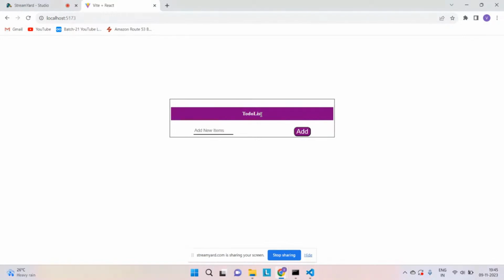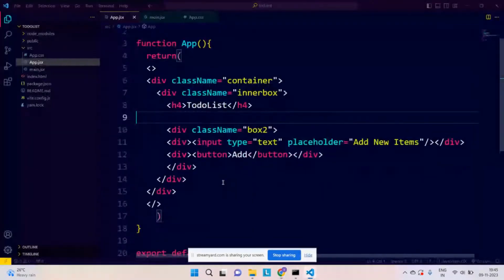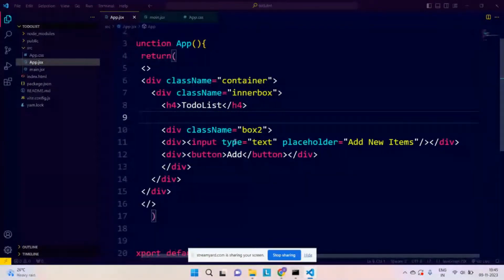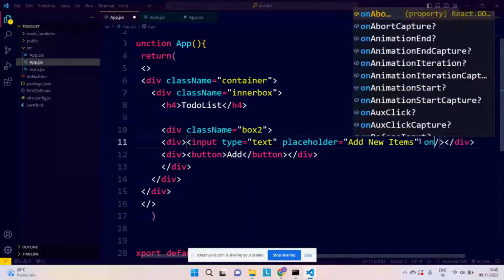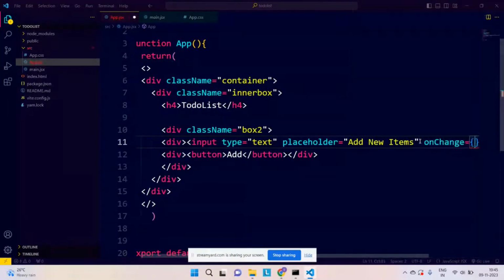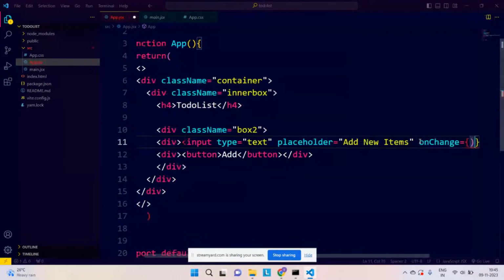Now comes the main part. As soon as I change the content inside my input tag, I want it to reflect somewhere. For that, there is one property by the name onChange. And in onChange, what I can do is create one simple function.